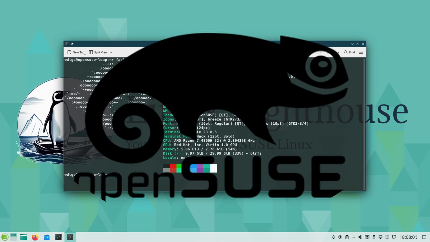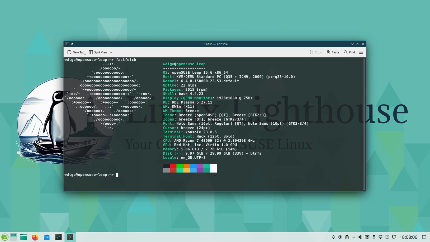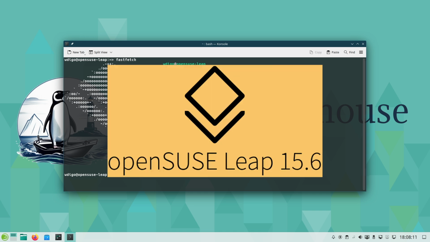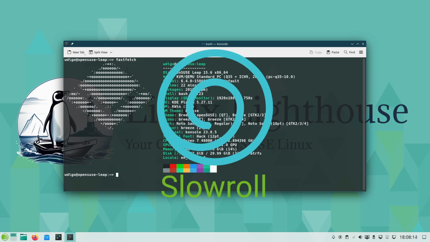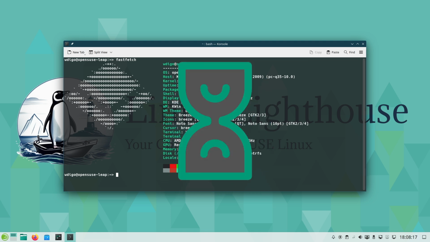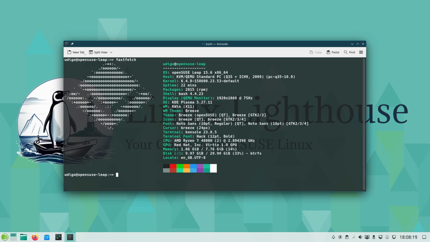Ever wondered which OpenSUSE Linux edition is right for you? In fact, OpenSUSE is not just a single OS, it's a whole family of Linux distributions, including Leap, Tumbleweed, MicroOS, Slowroll, Kalpa, and Aeon. Each one offers something unique, from rock-solid stability to cutting-edge innovation and everything in between. In this series, we explore each part of the OpenSUSE ecosystem so you can find your perfect fit.